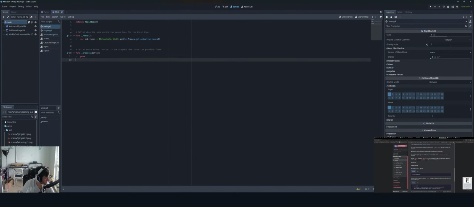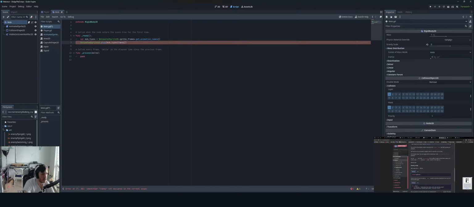Okay. And then we do AnimatedSprite2D.play(mob_types[randi() % mob_types.size()]). Okay.